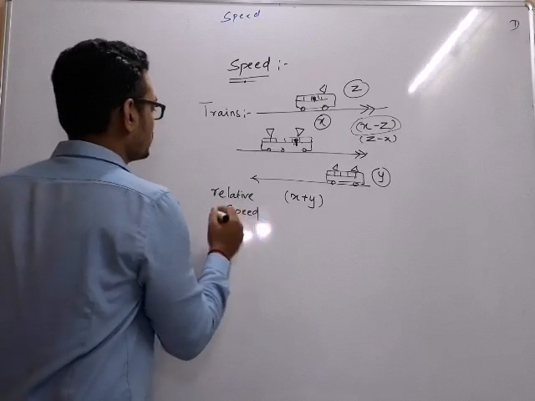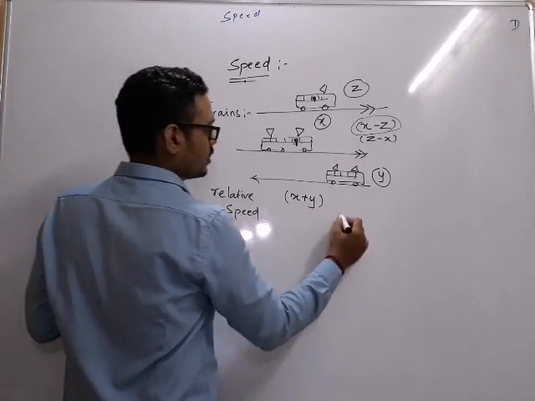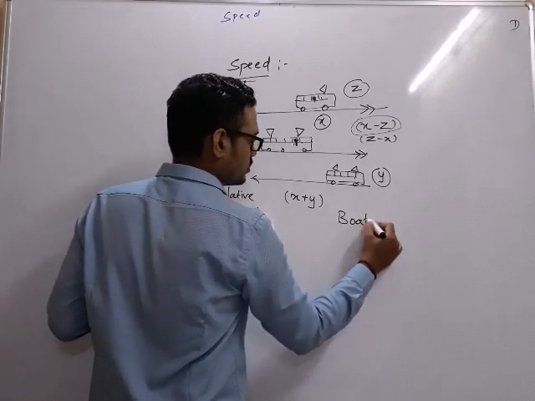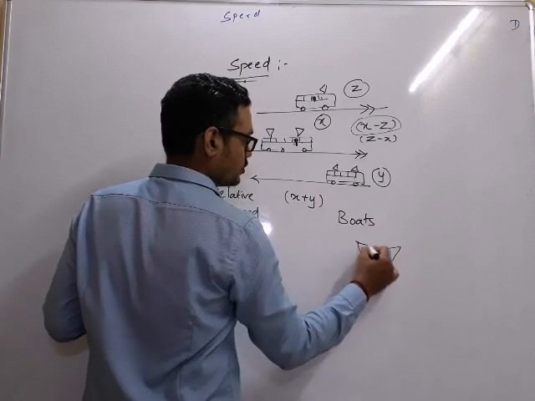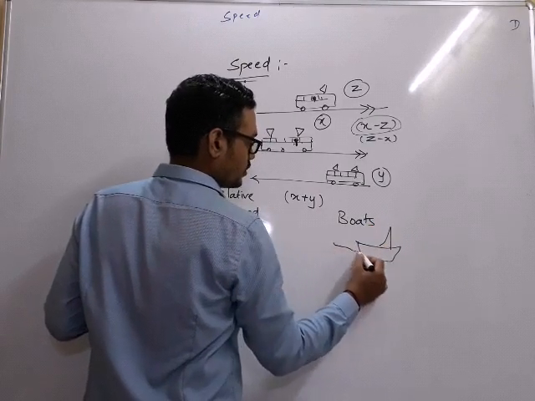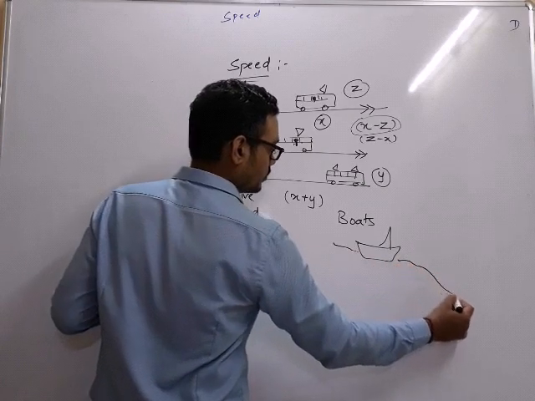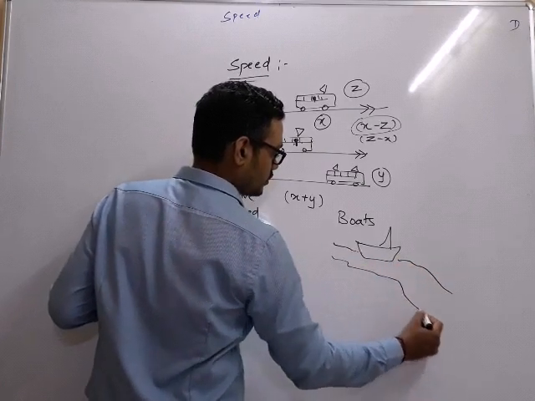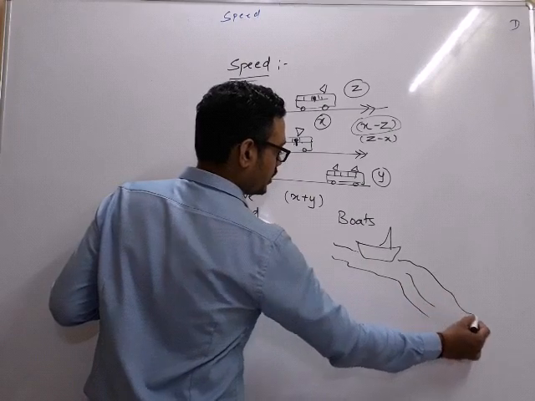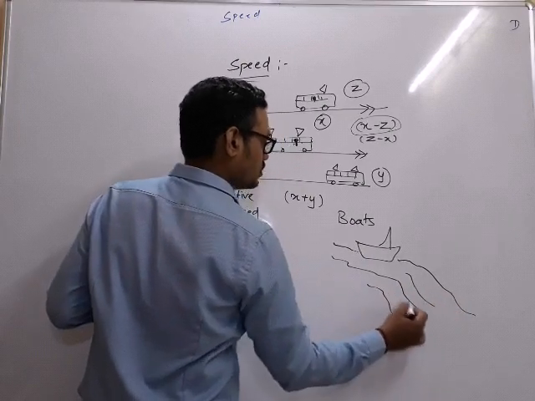What happens in boats and streams is that in boats, another nice boat, but this boat, the way is gonna be slanting and it's gonna go downwards.